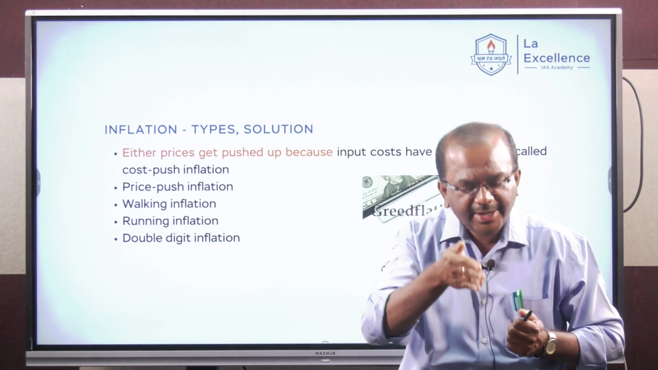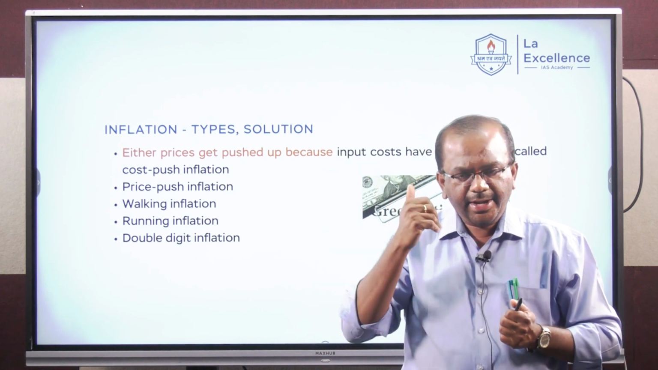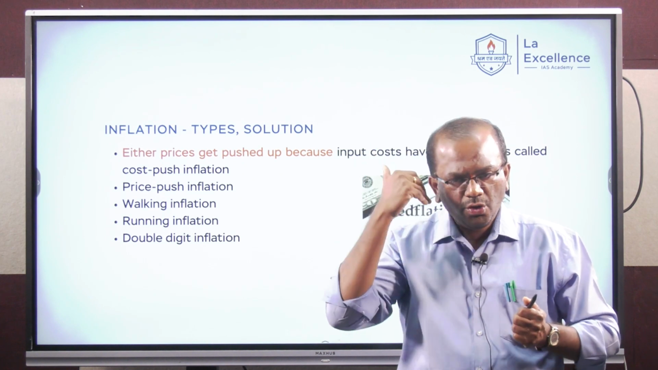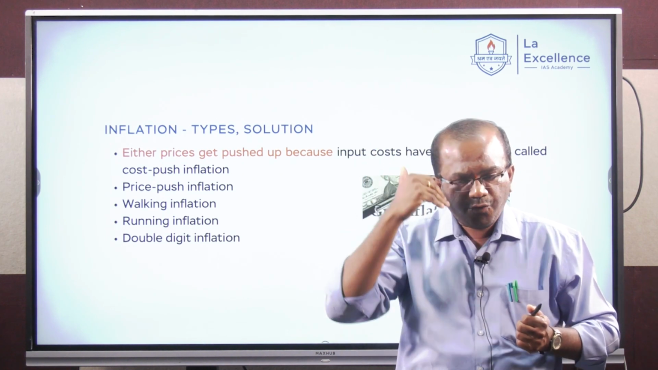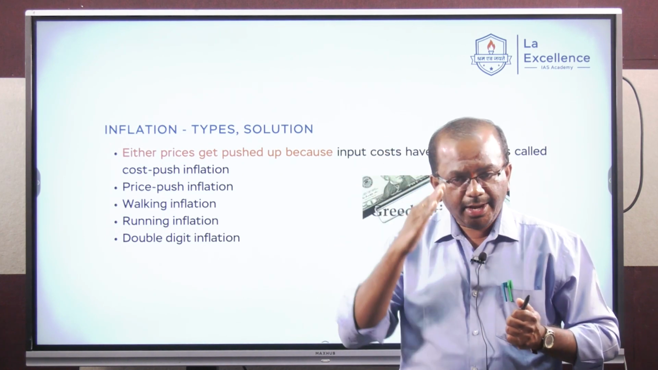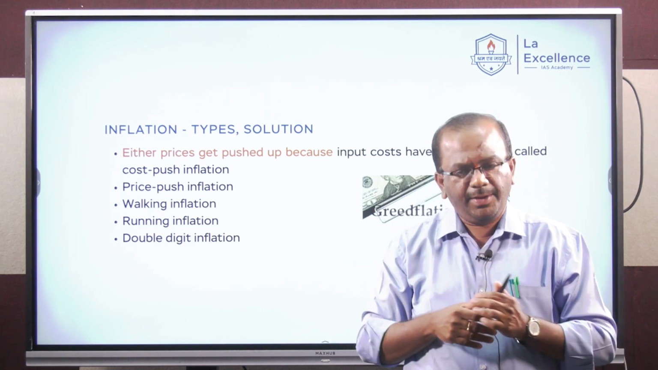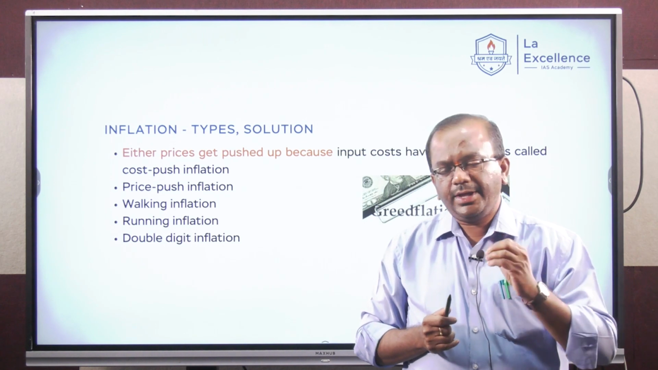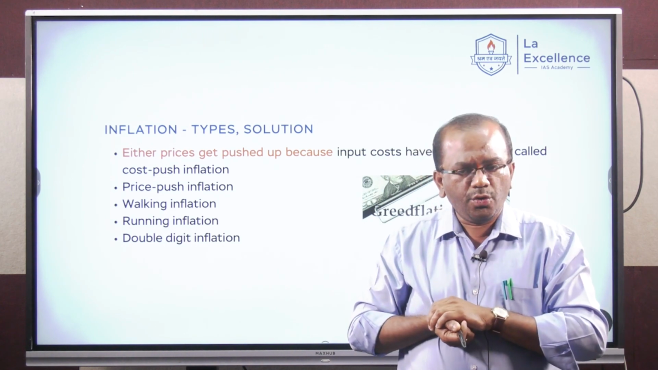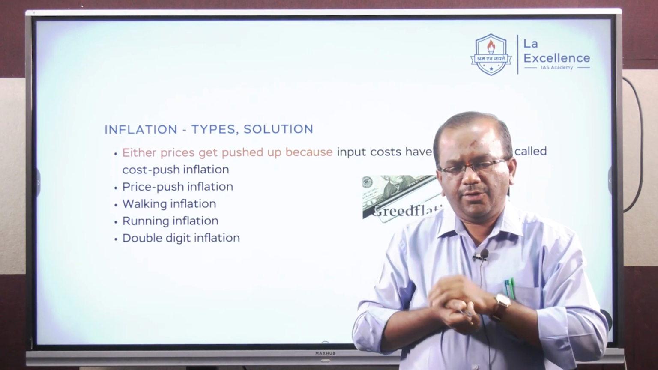Once it crosses the 10% mark, right, it is termed as galloping inflation or double digit inflation, finally leading to what is called a hyperinflationary scenario. And once inflation crosses the double digit mark, it can have a negative impact on economic growth and employment generation.